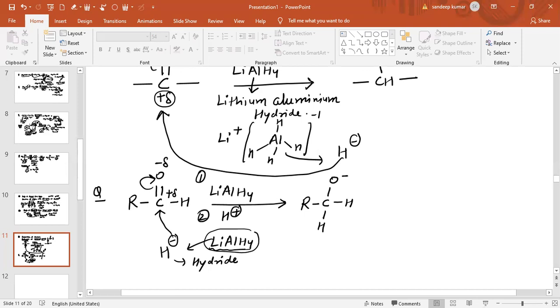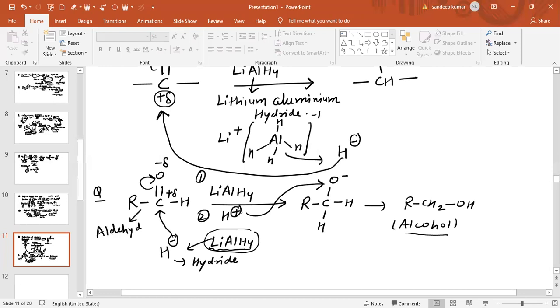Now in the second step, H plus is provided. This H plus will attack the oxygen, and the product obtained is RCH2OH. So alcohol is obtained as a product, and this alcohol is obtained from an aldehyde.